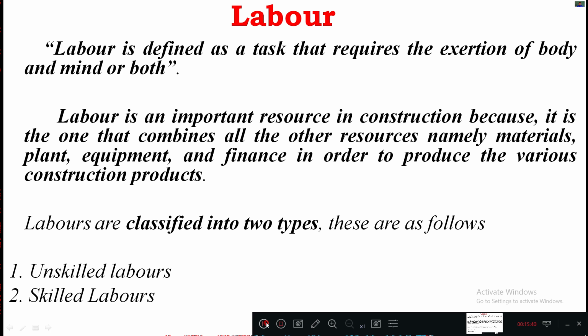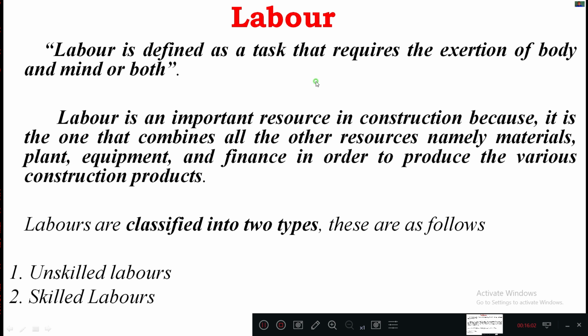So here the labors are classified into two different types, as follows. First one is unskilled labors and then skilled labors. The name itself indicates that few labors will be unskilled and few labors are skilled. Now we'll study how exactly they are differentiated with respect to their skills.